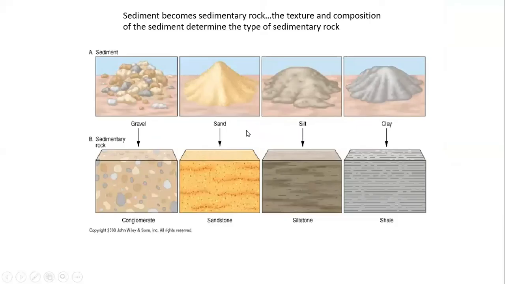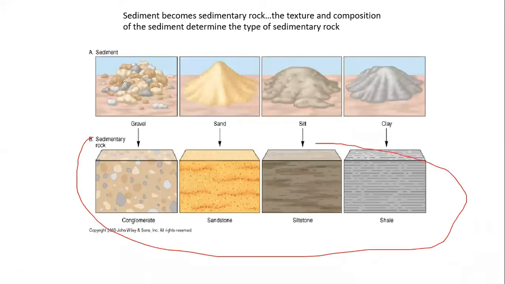So, different sedimentary rocks and their sediments, because I told you sedimentary rocks are formed by sediments. You can see here, these are the common sedimentary rocks. For conglomerate, we have quartz, feldspar, many grains which are bigger in size. After compaction and cementation, they will form like this.